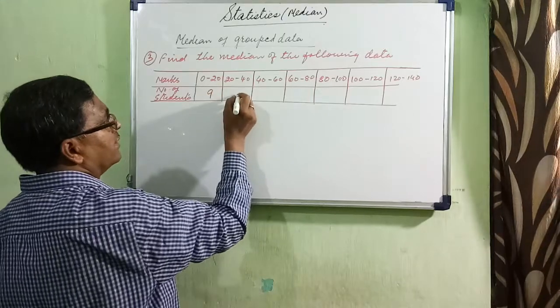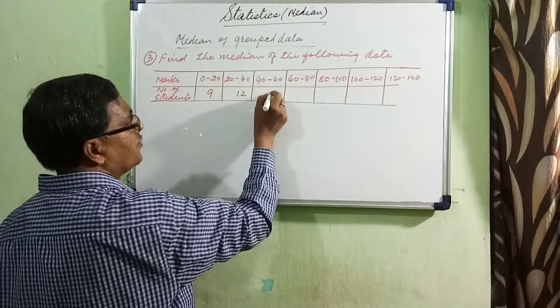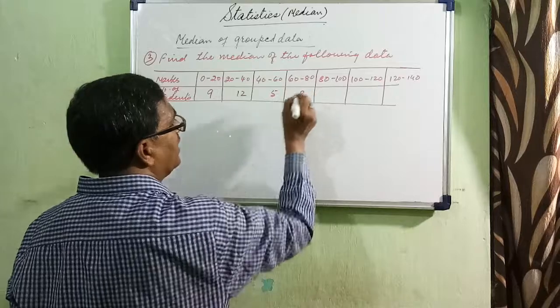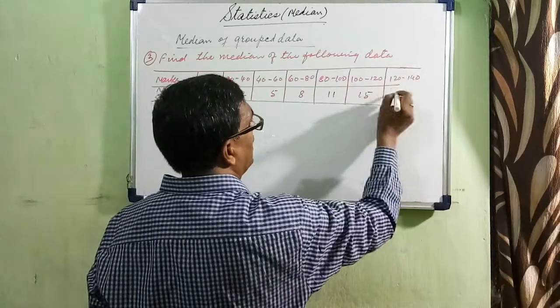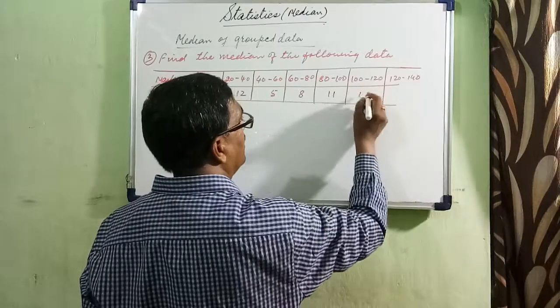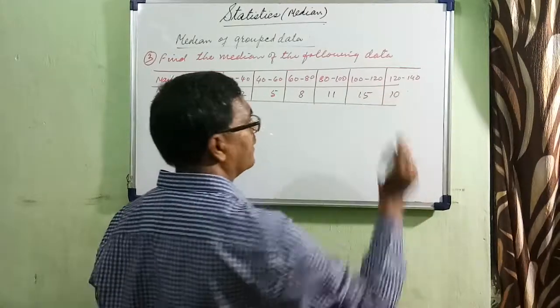This is 9, this is 12, this is 5, this is 8, this is 11, this is 15, and this is 10.